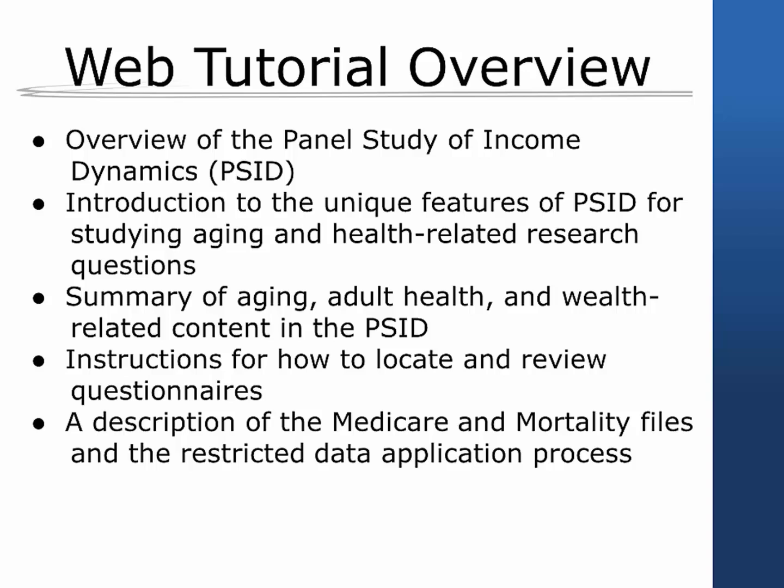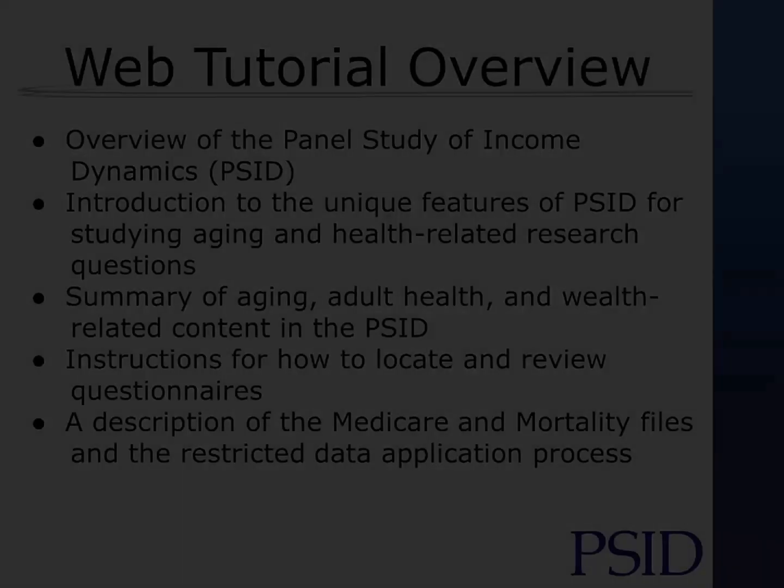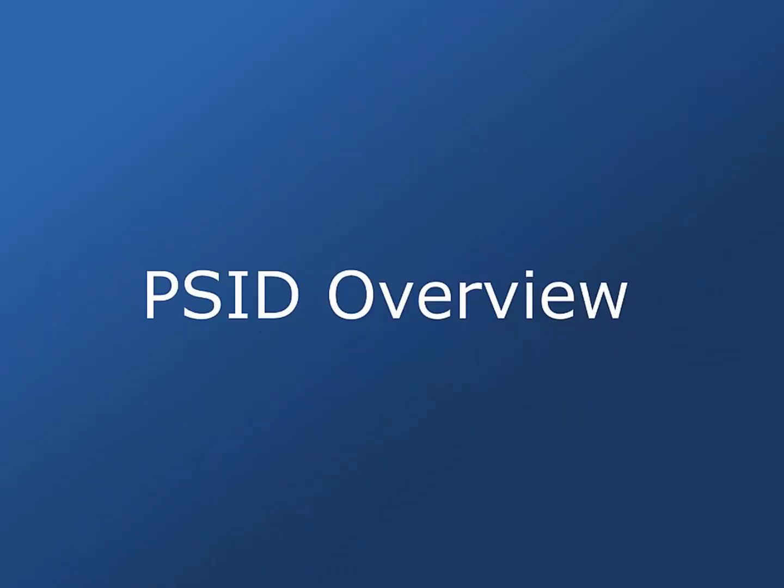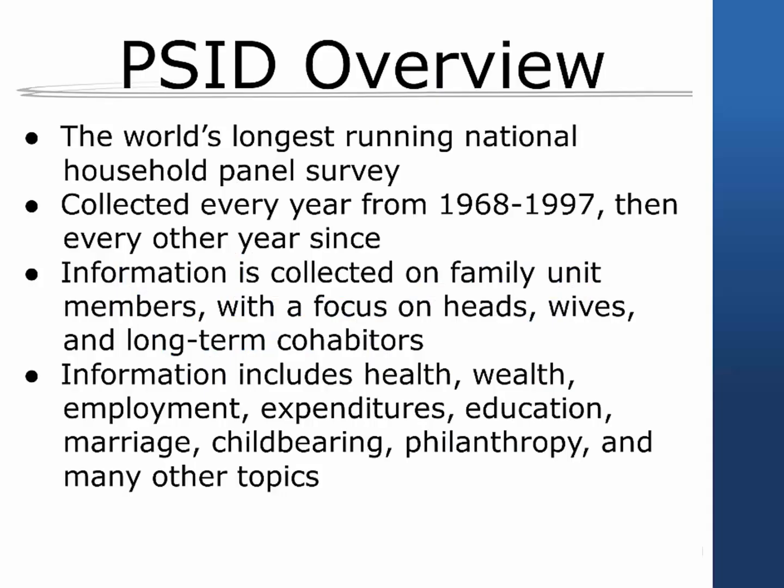A separate web tutorial demonstrates how to use the Family Identification Mapping System, or FIMS, to create intergenerational and intragenerational data sets. Begun in 1968, the PSID is the world's longest-running national household panel survey. Although the initial focus of the PSID was on family income, content areas have been expanded over time to include health, wealth, employment, expenditures, education, marriage, childbearing, philanthropy, and other aging-related content.